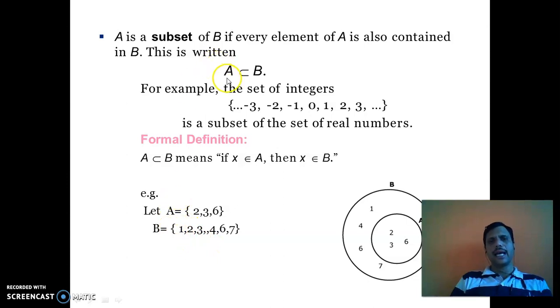This is written as A is a subset of B. Another example, the set of integers is a subset of the set of real numbers. Formal definition: A is a subset of B means if x belongs to A, then x belongs to B.